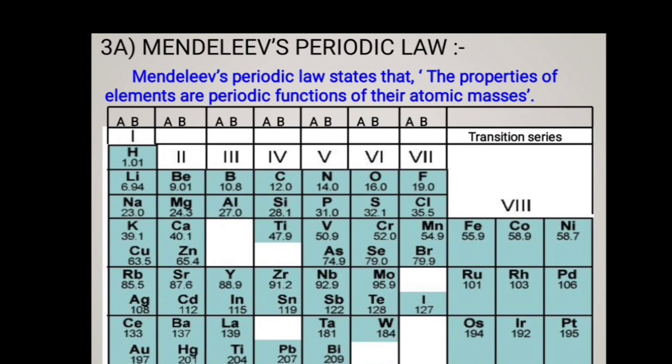Even after the rejection of Newland's law of octaves, many scientists continued to search for a pattern that correlated the properties of elements with their atomic masses. In that, famously, Mendeleev made a very well-known study regarding these elements. The main credit for classifying elements goes to Dmitri Mendeleev. He was a Russian chemist. He was the most important contributor to the early development of the periodic table of elements.